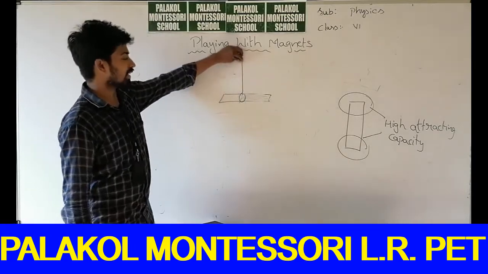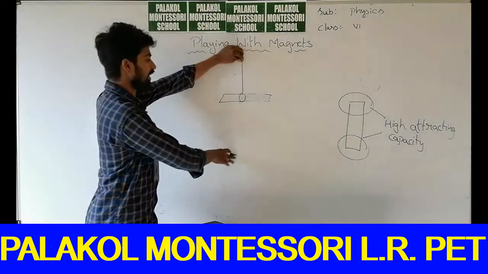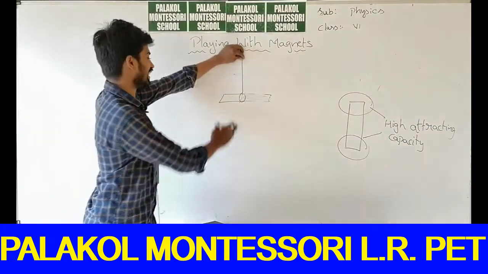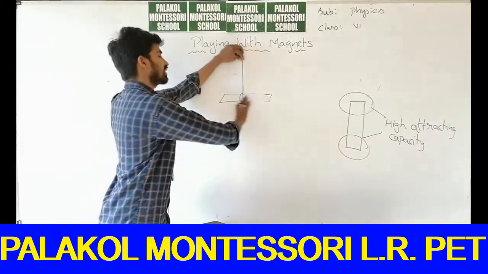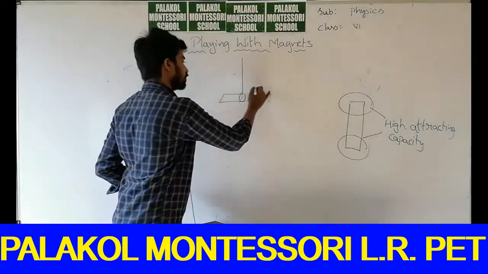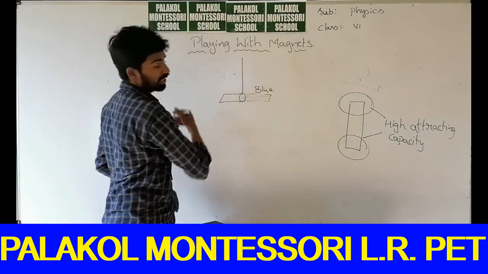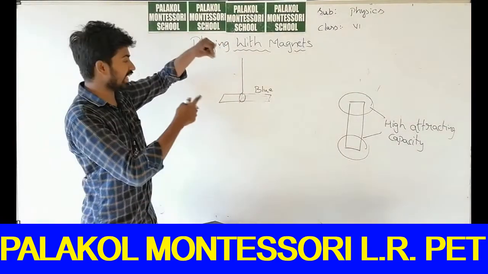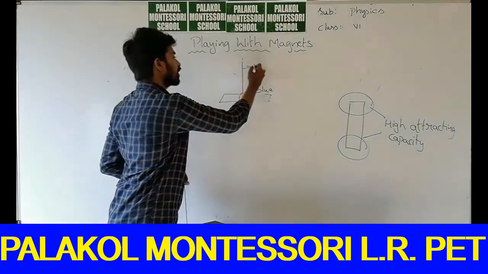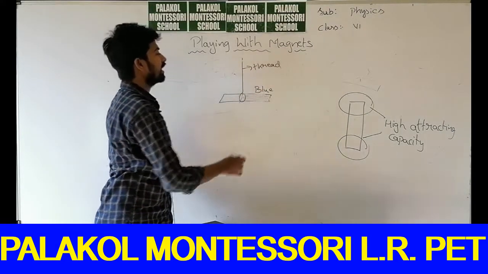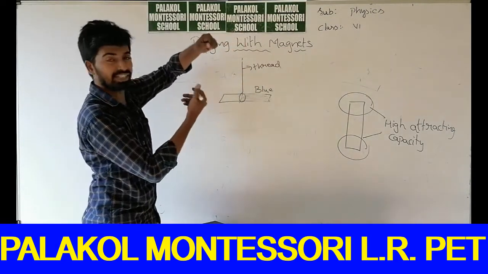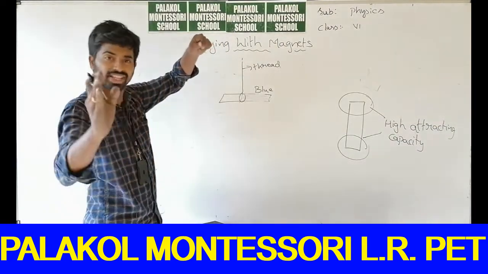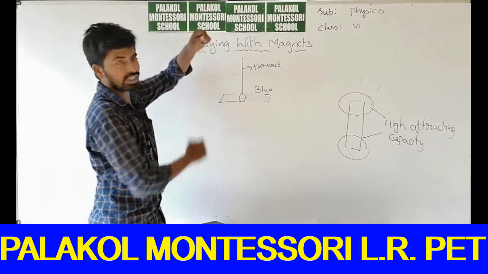One end is colored and the other end is left as it is, so half of the bar magnet is blue and half is colorless. I tied a thread to the magnet and I am watching how the magnet comes to rest. Here the blue is on this side and the colorless part is on this side.